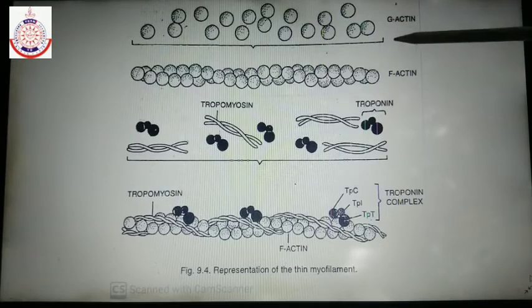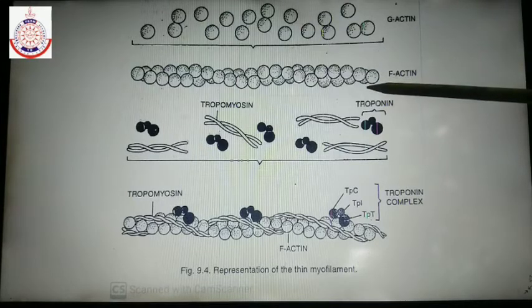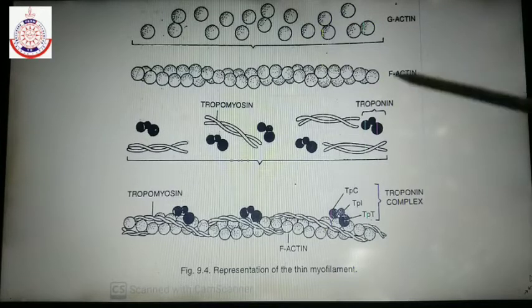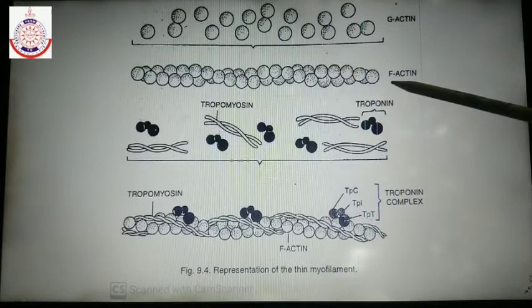G means globular. These globular actin units combine together to form a chain-like structure known as F-actin, or filament actin.